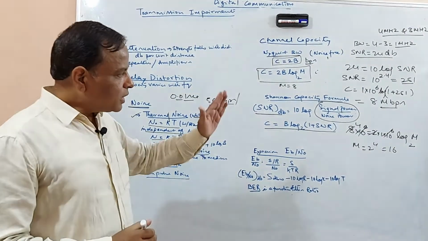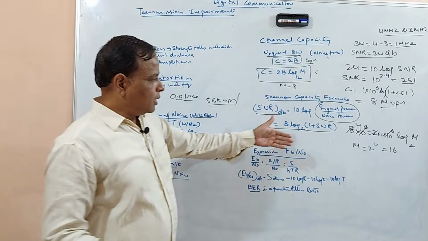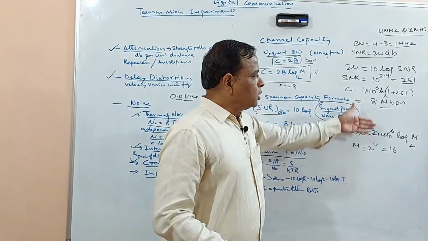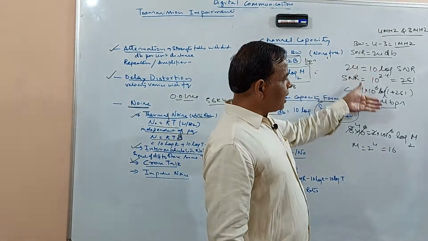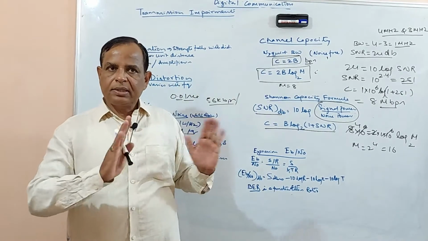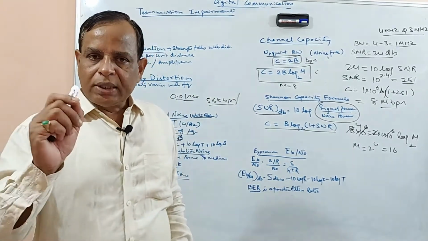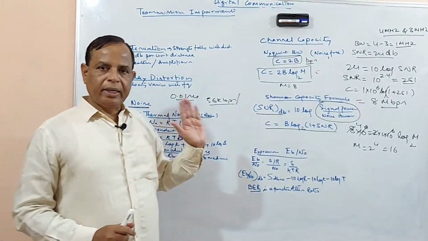Okay. So that is how you are getting it, because you can decide how many signal levels are possible. If you have 16 levels, then with this particular bandwidth, you can achieve the speed of 80 Mbps. One thing you have to understand: whatever speed you are getting, it is theoretical.